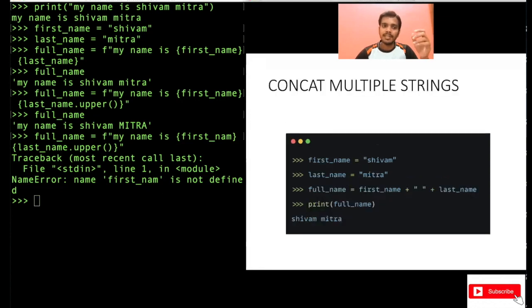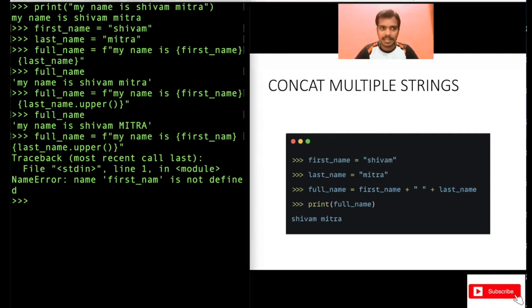Okay, now see, with the use of f strings, you can concat two strings. Here I have concatenated this first name and last name into a single string. But there is another way to do this actually. I will always advise you to use f strings whenever you want to substitute some variable.